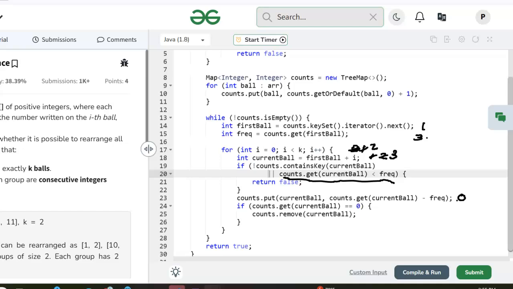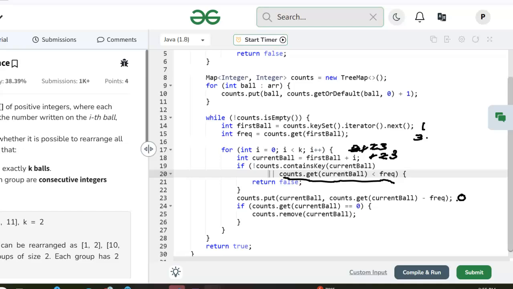This is going to get incremented again to 3. It is now no longer less than k, and so we go back to the top of the while loop. While counts is not empty. Counts is empty now because we removed 1, 2, and 3. If it wasn't empty, we would go to the next number in the key set, which could be anything greater than 3, and we would repeat the process. That's all I can think to say about it.